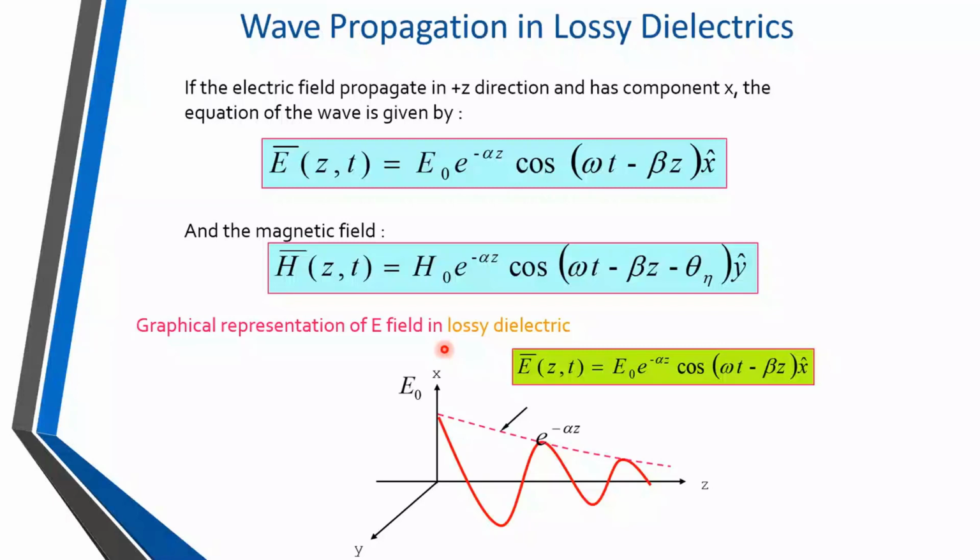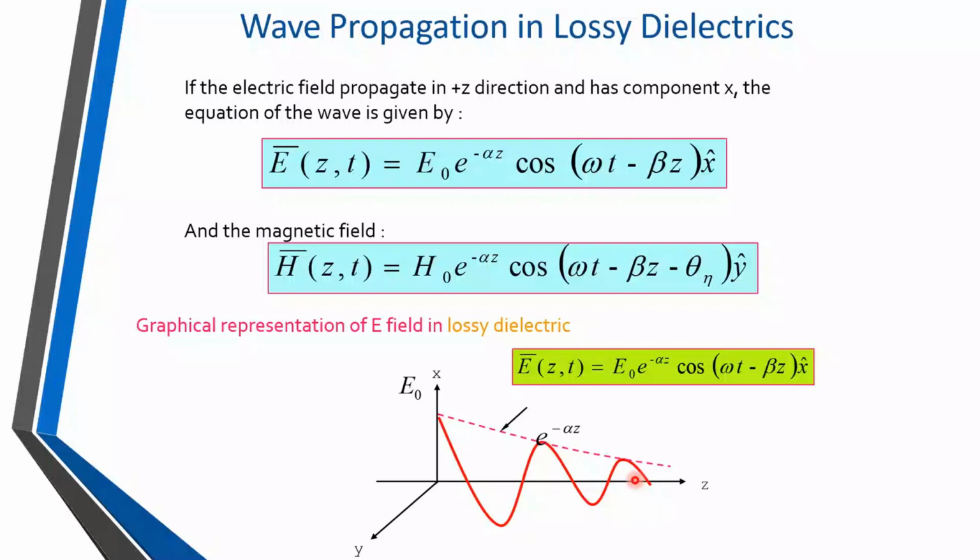E naught is its initial amplitude, and as the wave progresses along the z direction, as the distance increases, the amplitude of the wave is going to decrease, and it is indicated by e raised to minus alpha z. In this way we can express wave propagation in lossy dielectric.